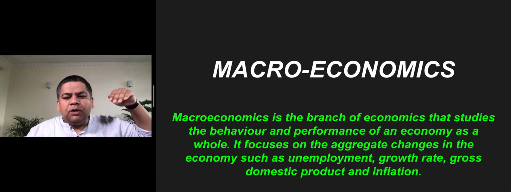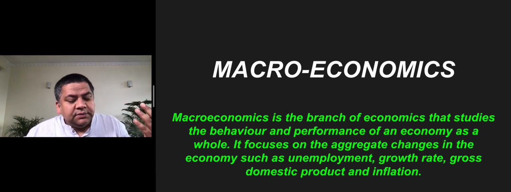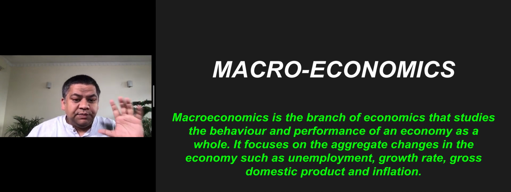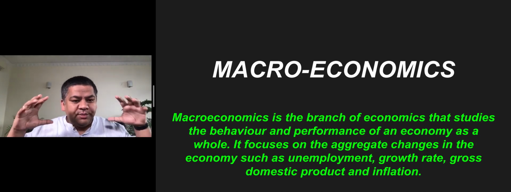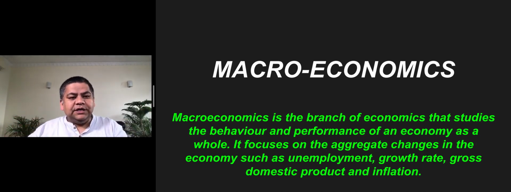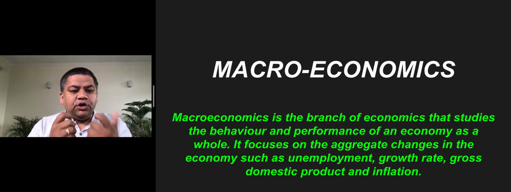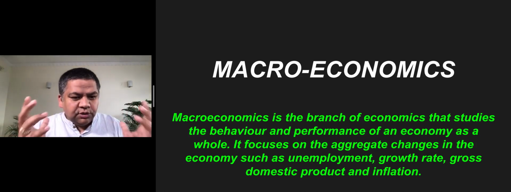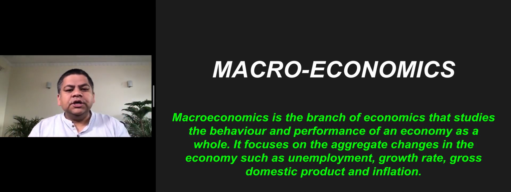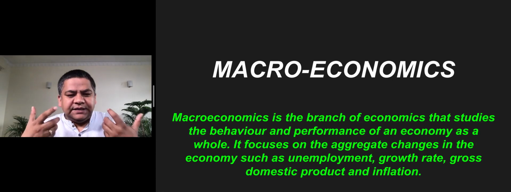So what is the unemployment rate, how many percentage of people are not able to get a job. This is a macroeconomic factor. It will tell you that if a lot of people are not able to get jobs, they won't be able to spend. When they won't be able to spend, things will not move around. People who are manufacturing produce won't be able to sell it, right? So macroeconomics talks about the aggregate changes in the economy such as employment, growth rate, GDP, inflation, how expensive the debt is.